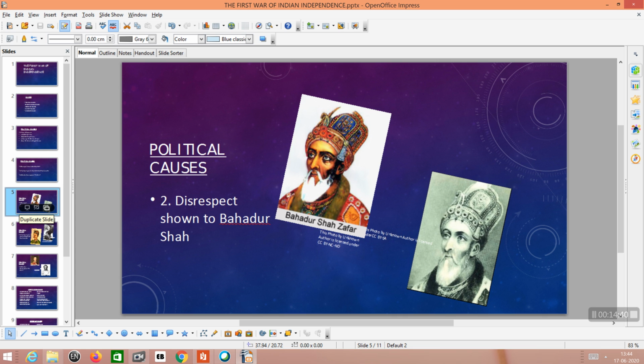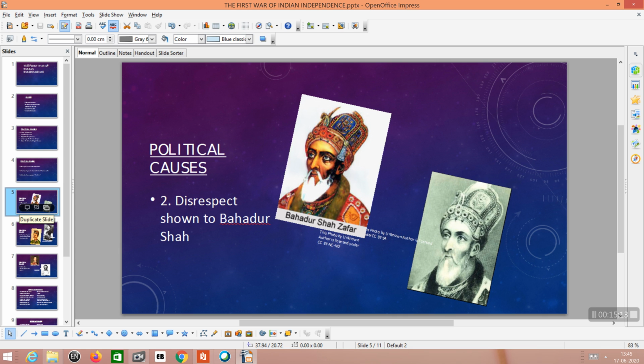So many princely governors became independent. And during the 1857 period, the Mughal Empire became very small and existed only in Delhi and the surrounding regions. This Bahadur Shah was the emperor of the Mughals during this period. The Britishers were not ready to give any respect to this person.